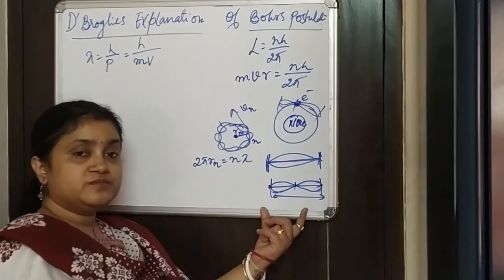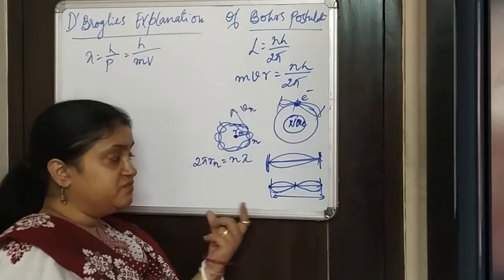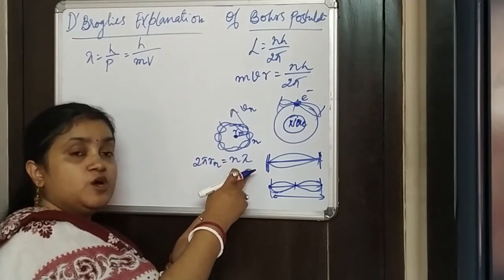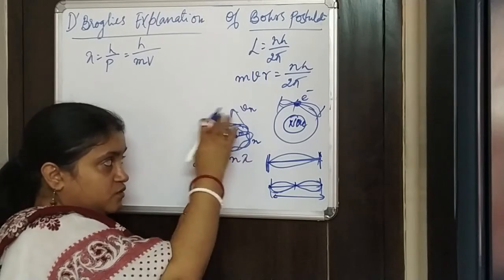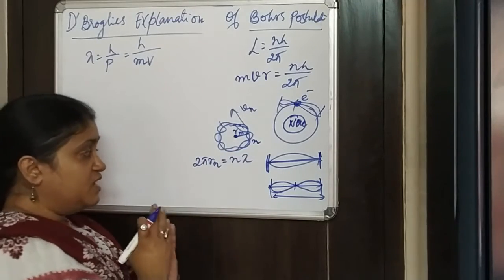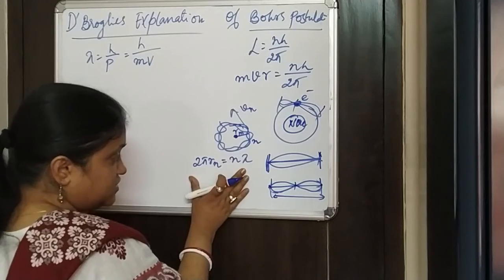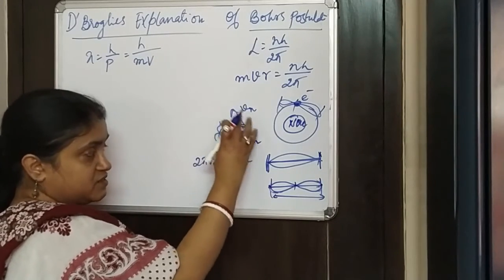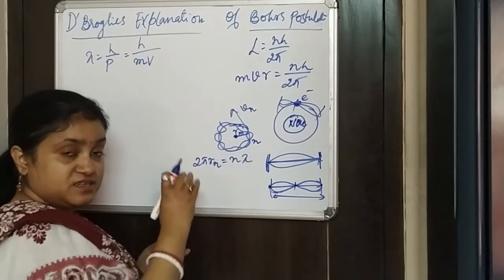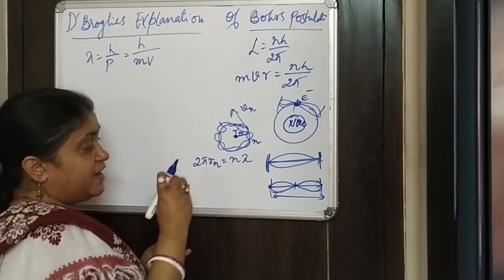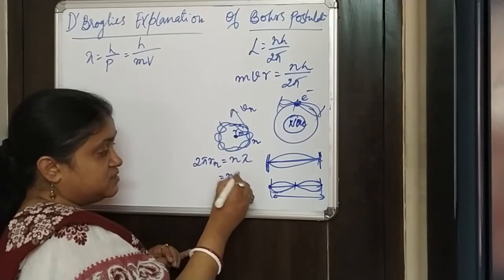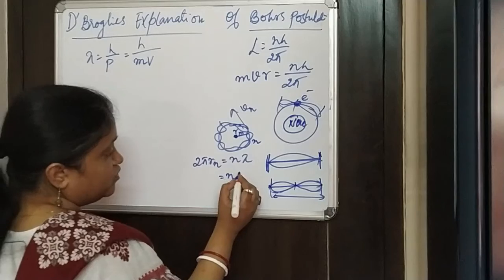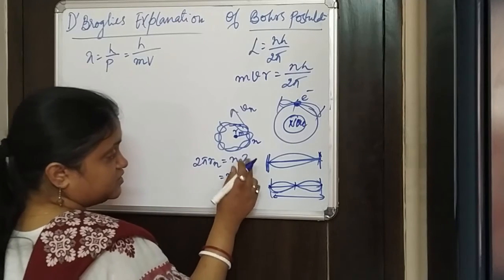This is what we get from the concept of standing wave, that the whole circumference has to be an integral multiple of the wavelength of this particular wave. Now this concept is used by de Broglie, that the standing waves are forming inside such an orbit, and then he uses his matter wave formula, which is h by mv in the place of lambda.